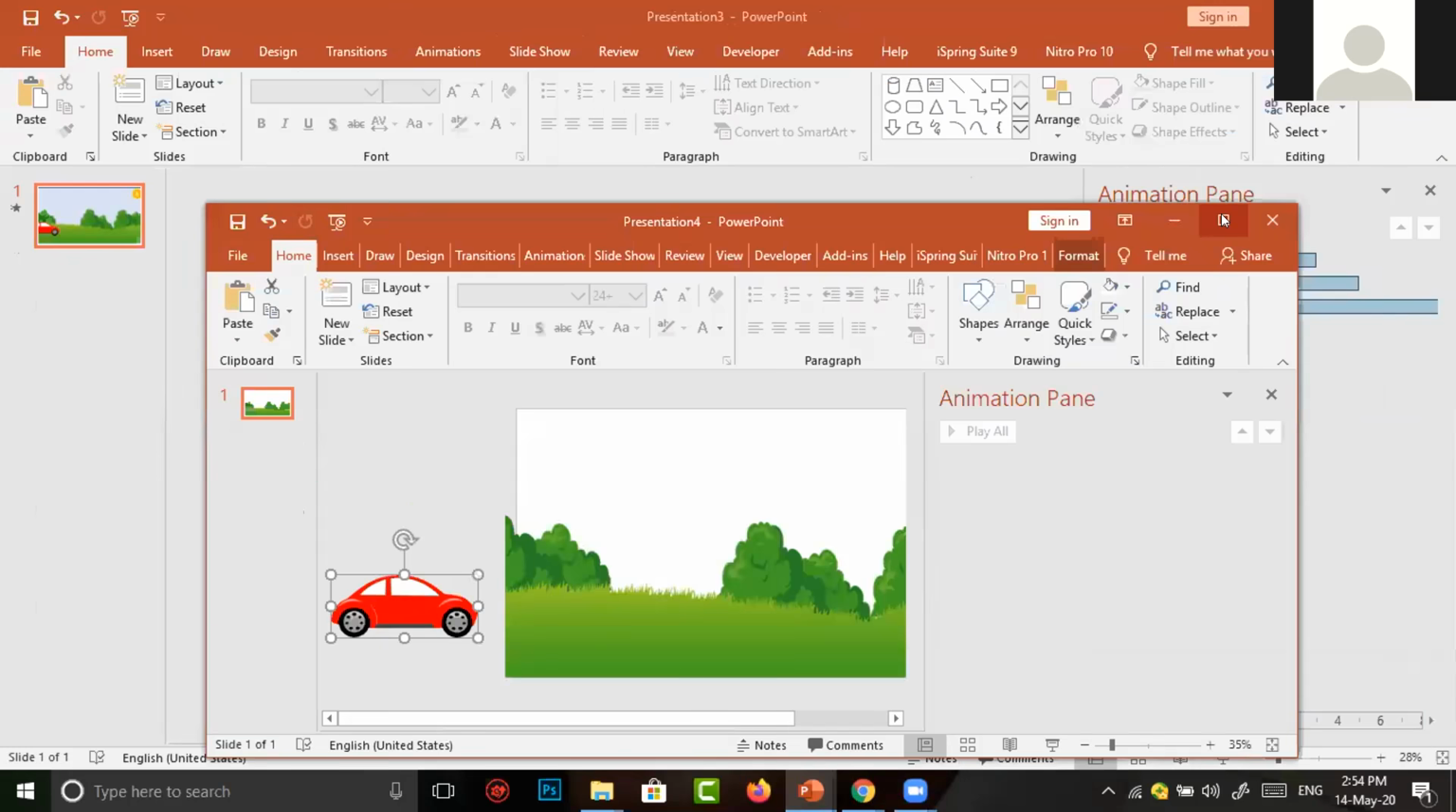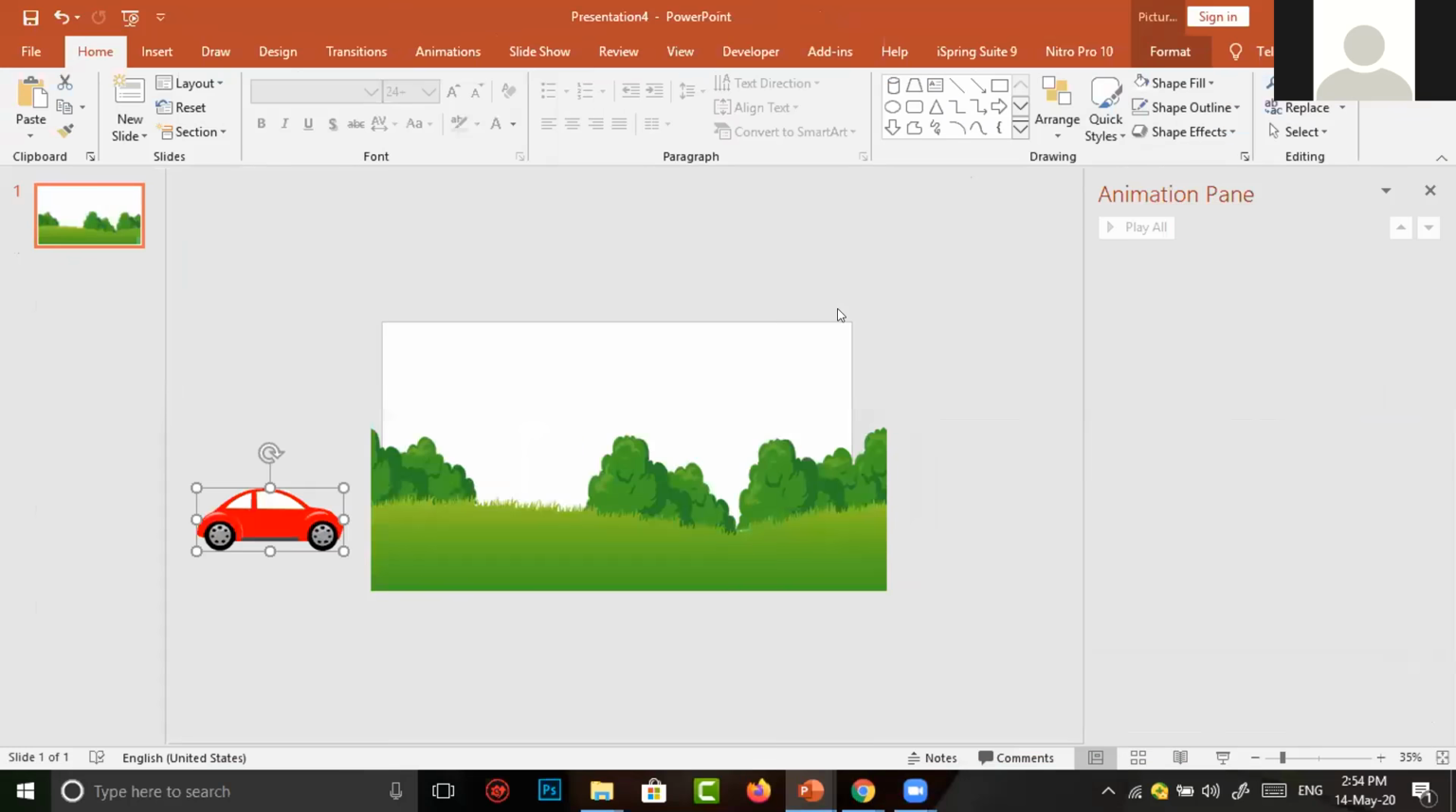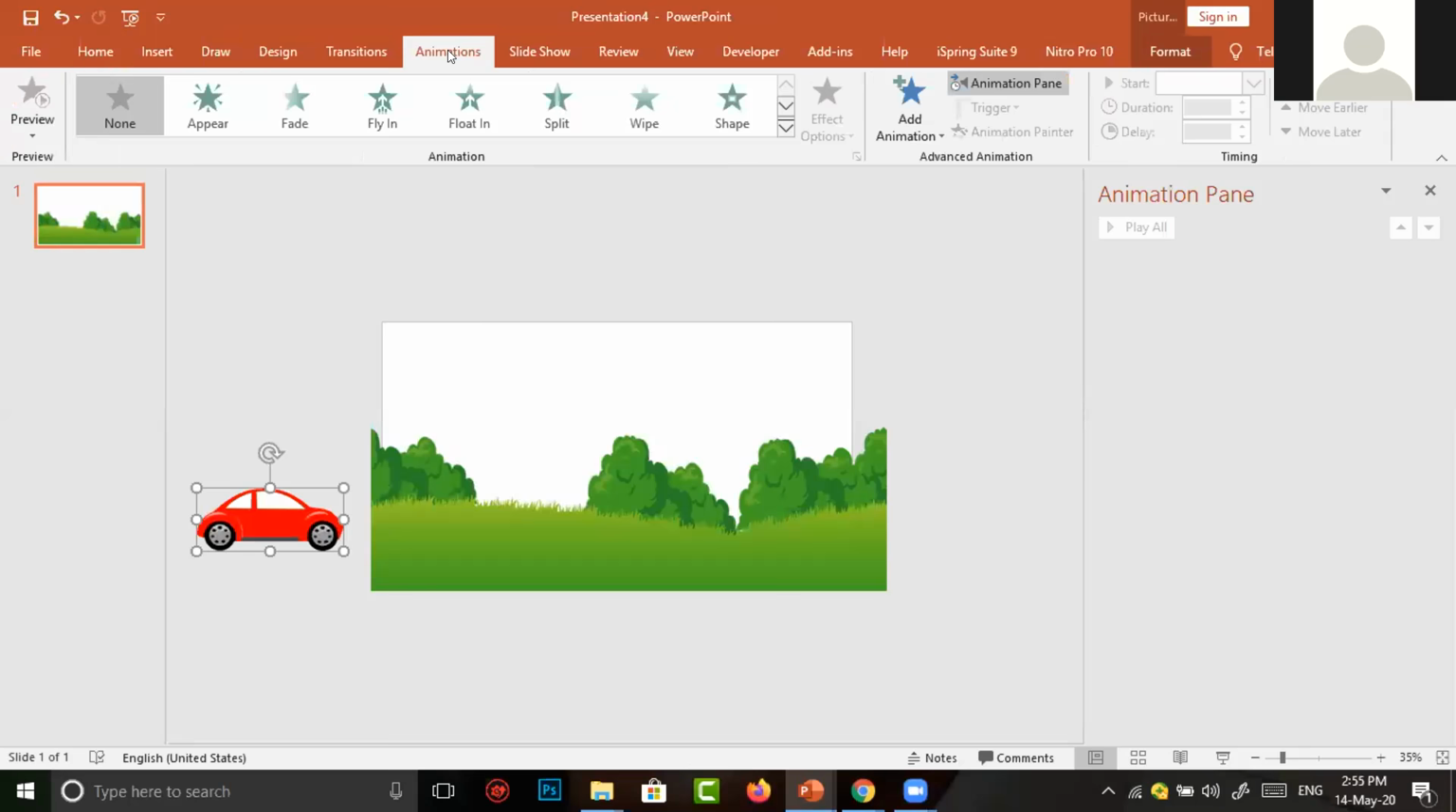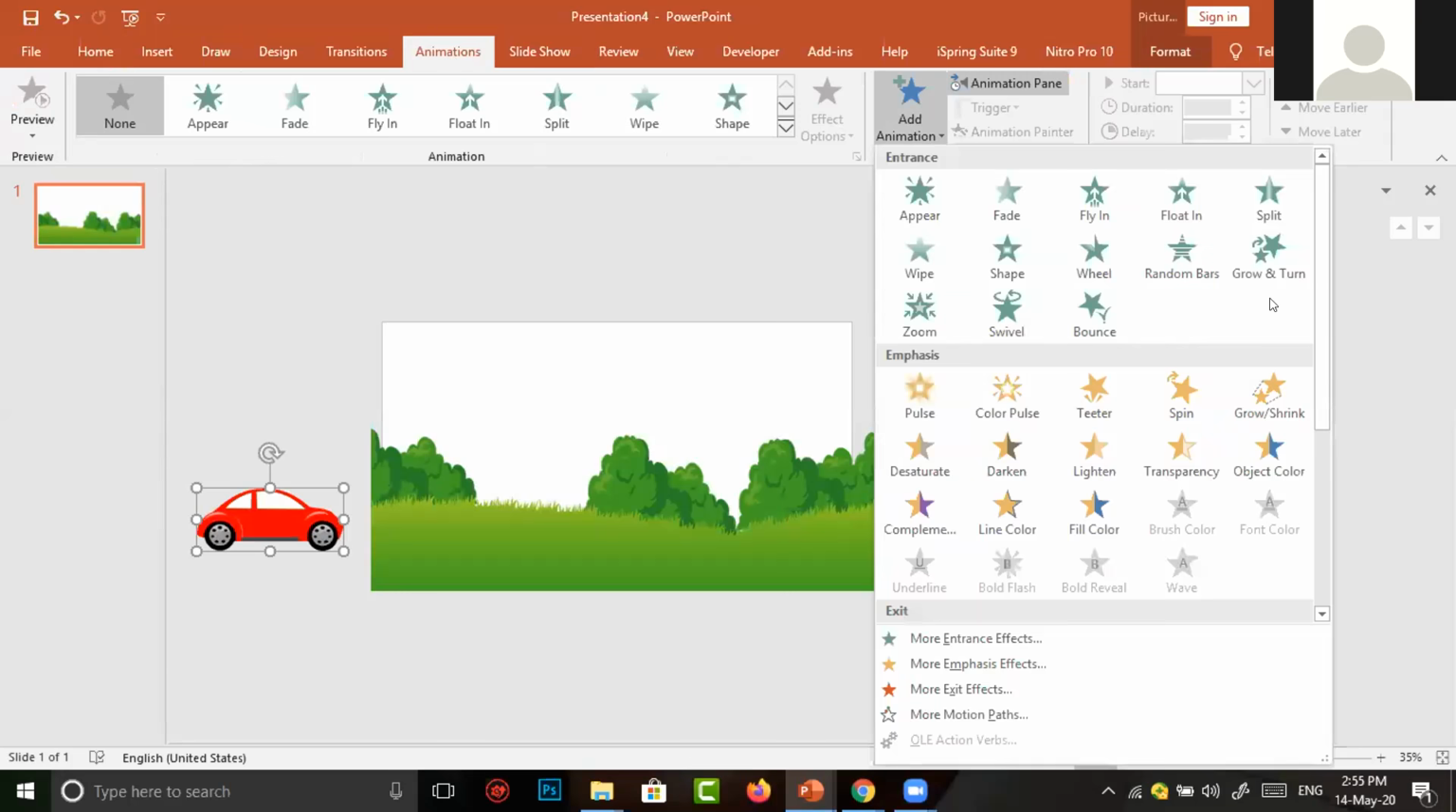In the previous car, how can I give the animations? First I have to select the car and go to animations, click on animation. Then, to move a car, I have to go to add animation.